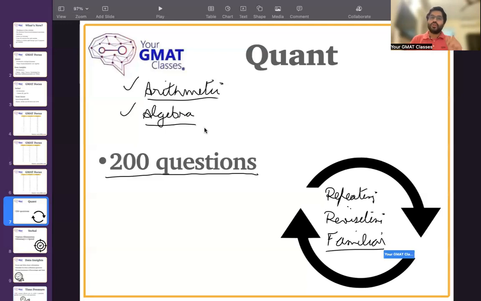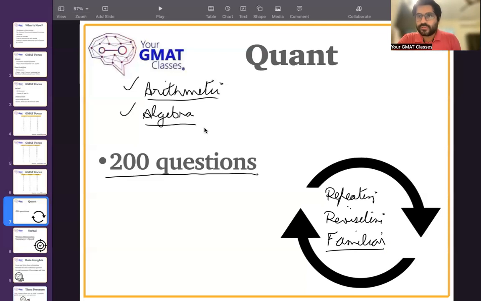I feel if you solve 200 questions of one subtopic, that's when you are ready to actually get it right with certainty in the exam. So 200 questions is a good approximation that we can take to ensure that we are mastering any topic.